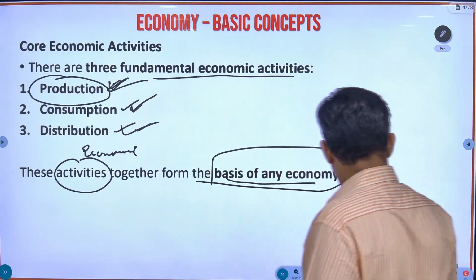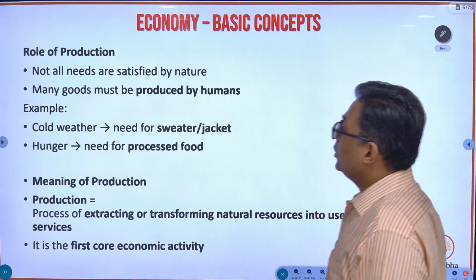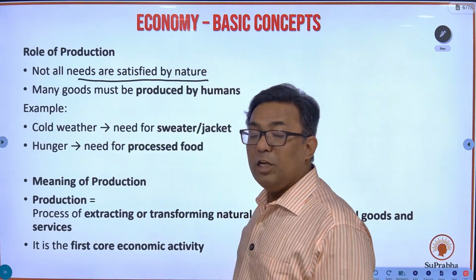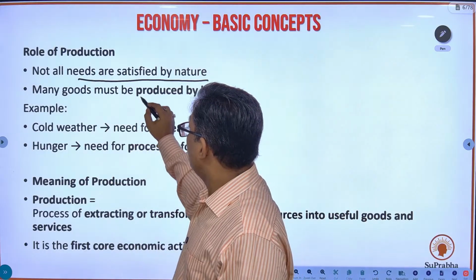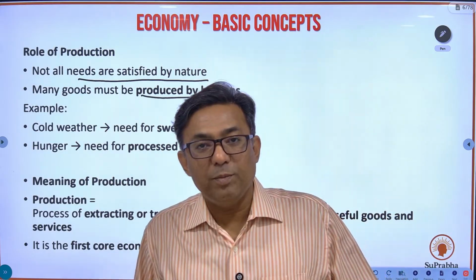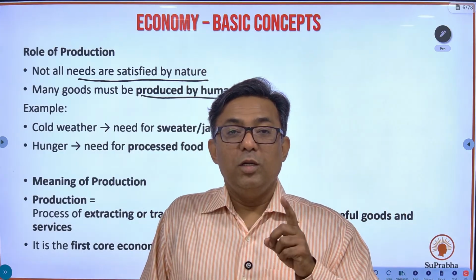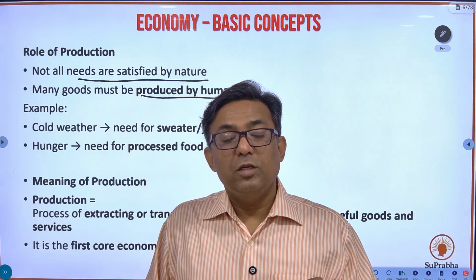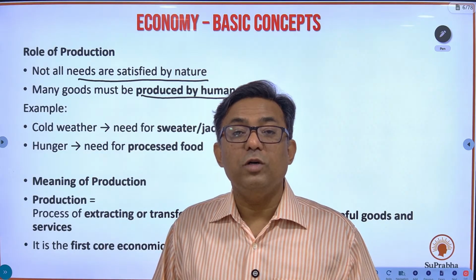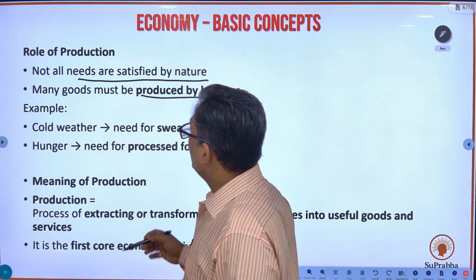So the first core economic activity becomes production. So what is the role of production? Not all needs are satisfied by nature. Many goods must be produced by humans. बरेचसे गुड्स जे आहेत ते ह्युमन्सनी प्रोड्यूस केले पाहिजेत आणि यालाच आपण प्रोडक्शन म्हणतो. पण माइंड यू, प्रोडक्शन कोणत्या गोष्टीचं? Where there will be exchange of money, where there will be intention of earning. Okay, so many goods must be produced by humans, and that is known as production.